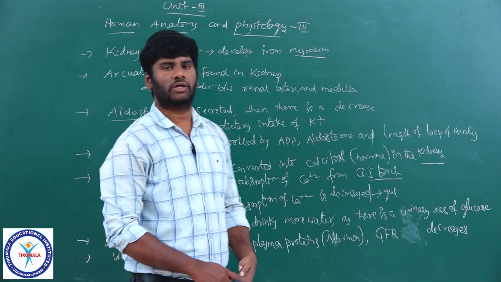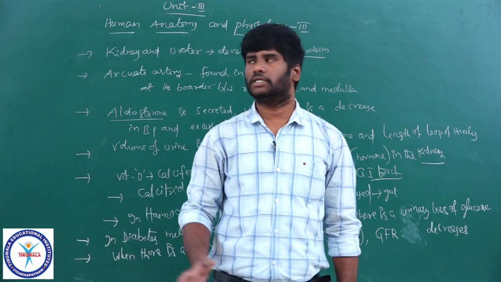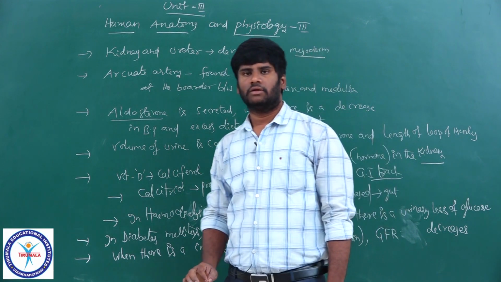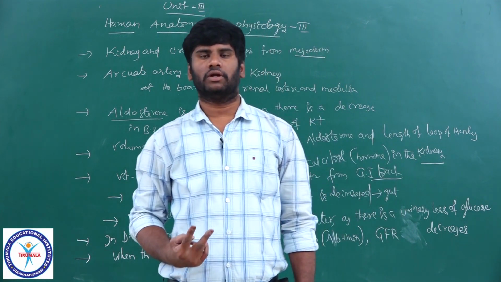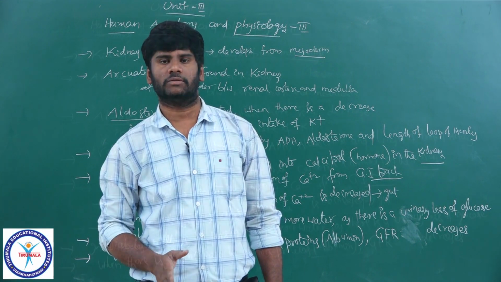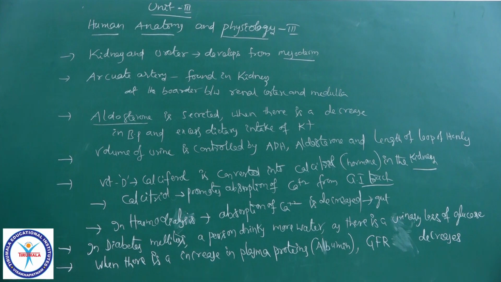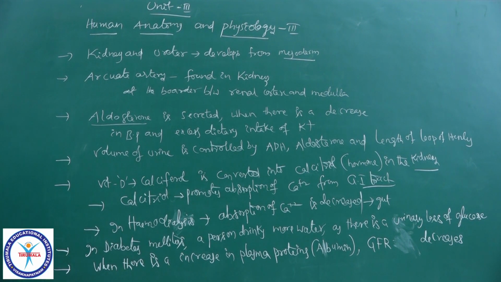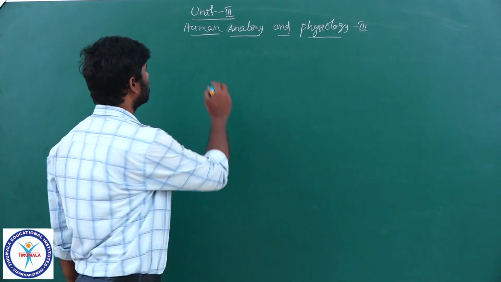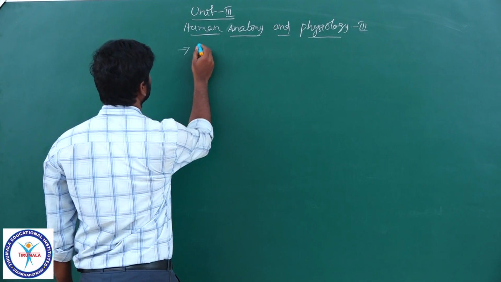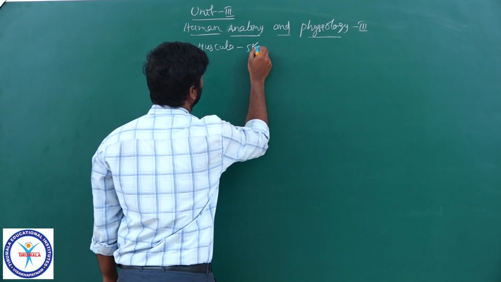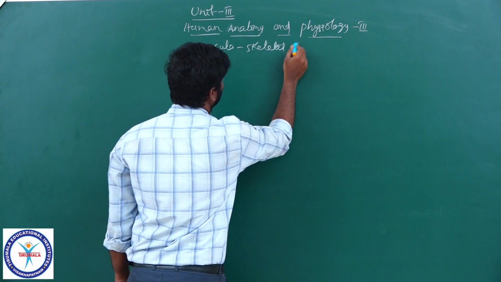Now, we are going to start a new lesson, that is Unit 3, Human Anatomy and Physiology 3. Under this, we will be discussing two important systems. One is the muscular system and the second one is the skeletal system, right? Now we are going to discuss a new lesson, that is the musculoskeletal system.